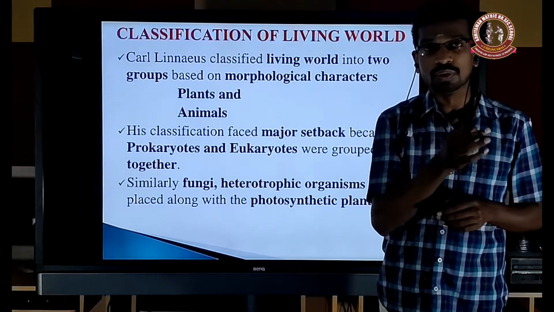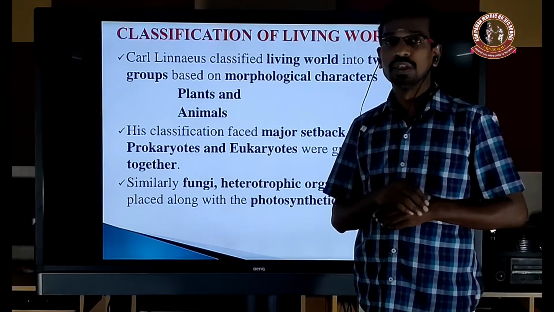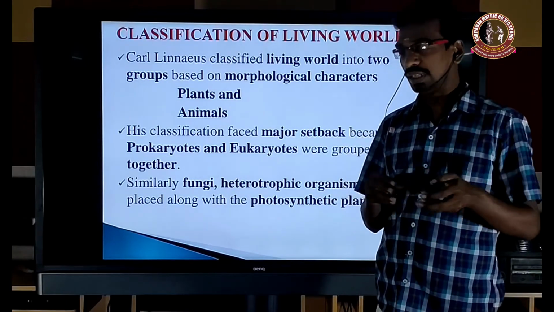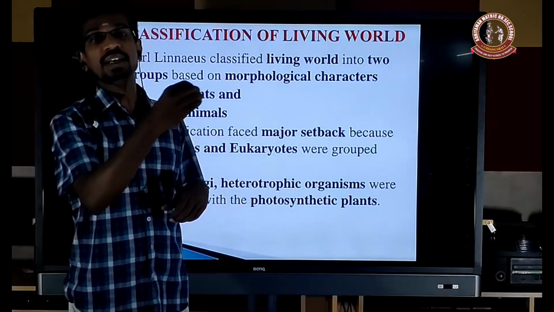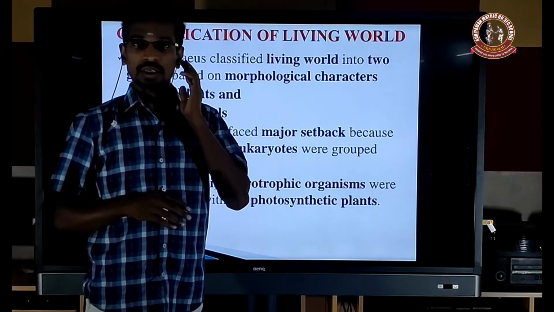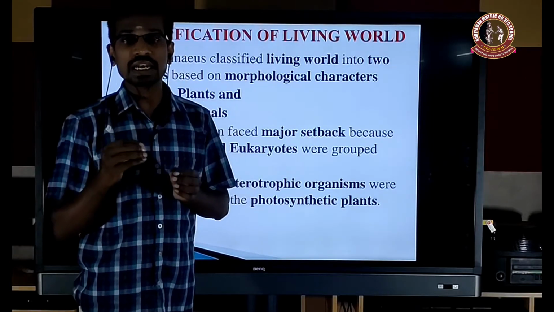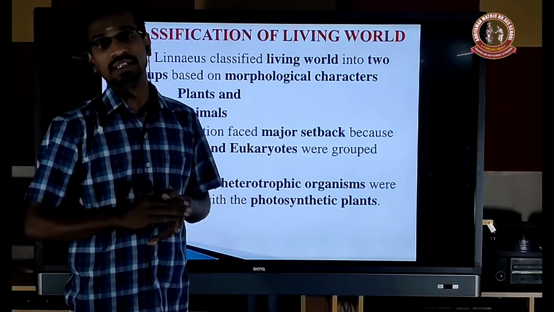Plantae means it is photosynthetic, it is an autotroph. Those organisms that can prepare their own food material will be classified under the Plantae. In Animalia, those organisms cannot prepare the food material.